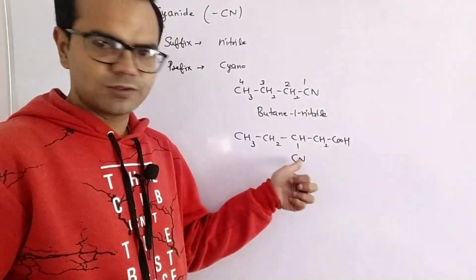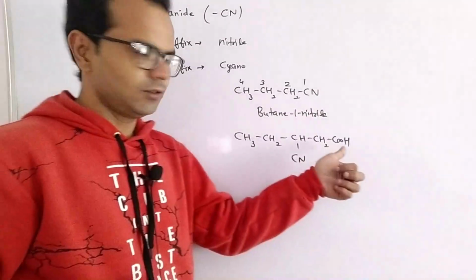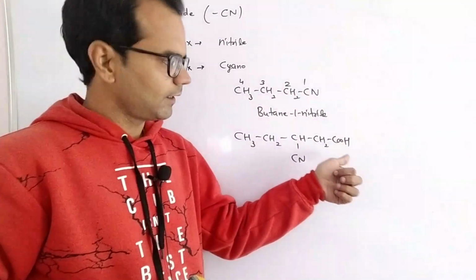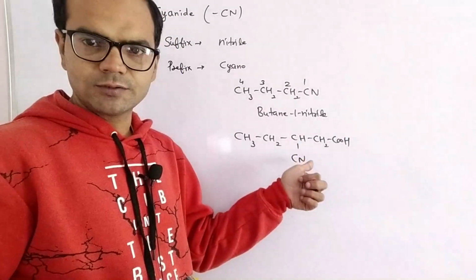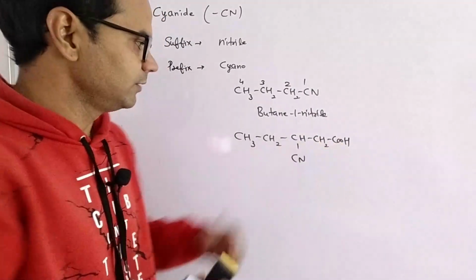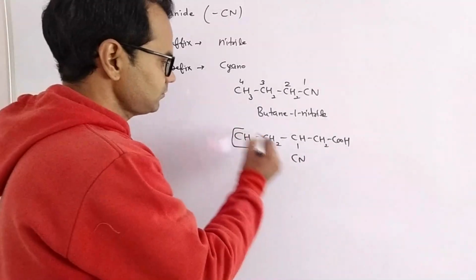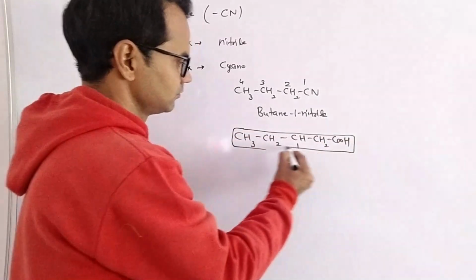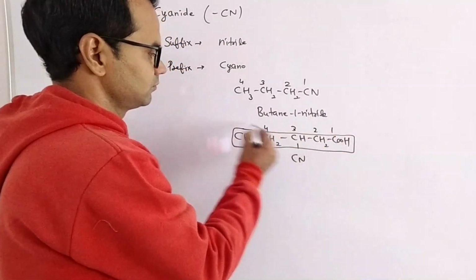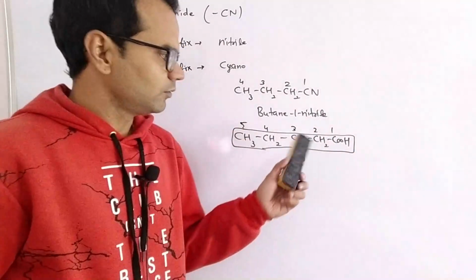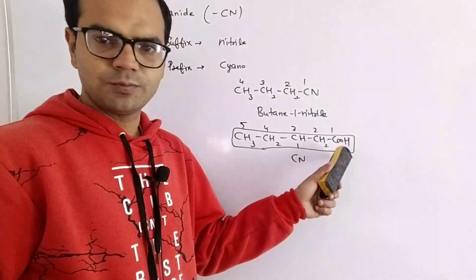So cyanide will be used as a prefix because the priority of the carboxylic acid group is higher. So it must be included in the chain, and cyanide will remain outside the chain. So the parent chain will be this, and the lowest number will be given to the functional group.